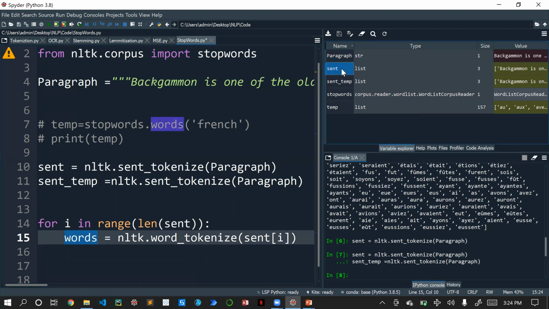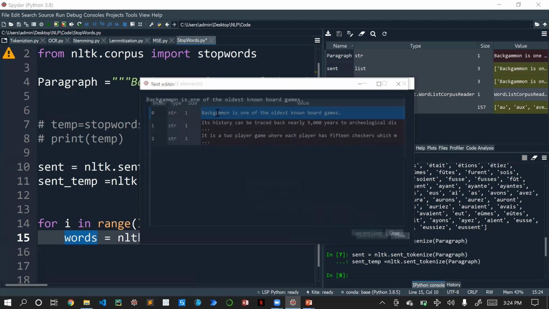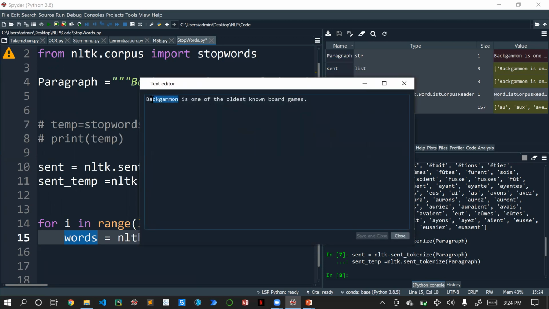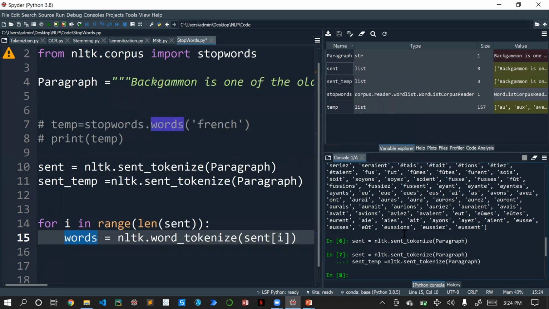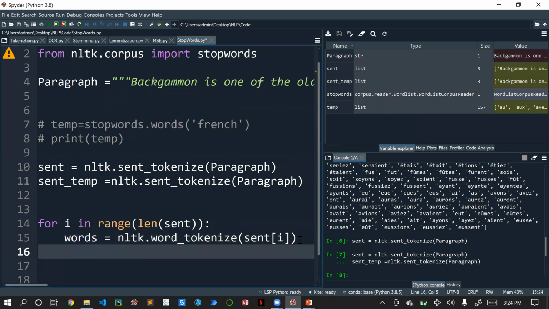In these words, we need to check. For example, just take this, we have one word, whether this word exists in our stop words or not. No, it will not exist, right? Then we will be taking the next word, whether it is in there or not. Like that, we will be checking each and every word in the stop word bucket. If it is there, we will be ignoring that.